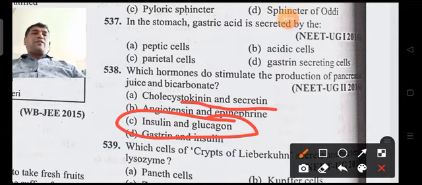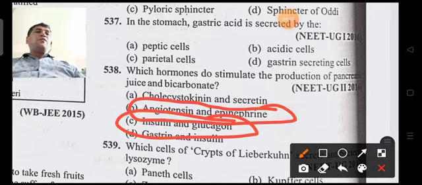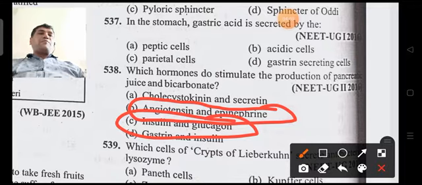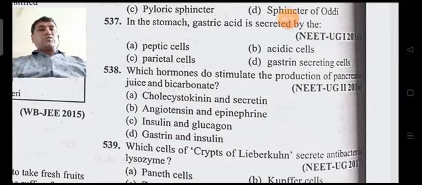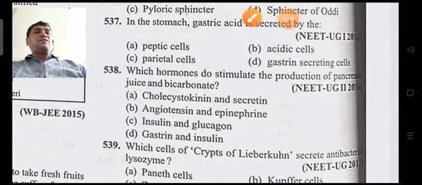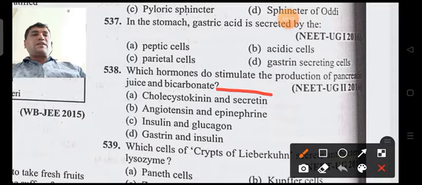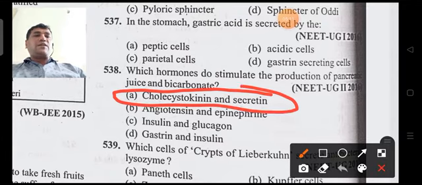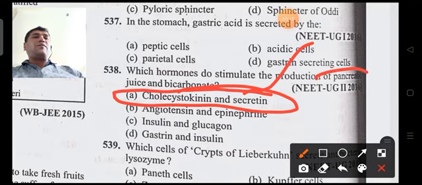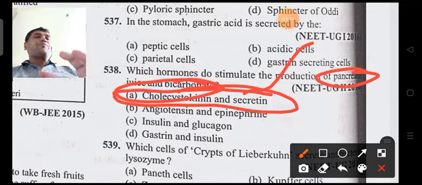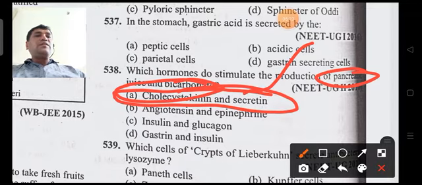Angiotensin and epinephrine are concerned with urine or renal flow. So the answer is cholecystokinin and secretin, which are present in the intestine and duodenum and are responsible for the production of pancreatic juice and the bicarbonates in the pancreatic juice.